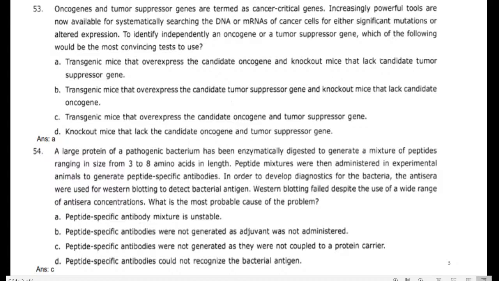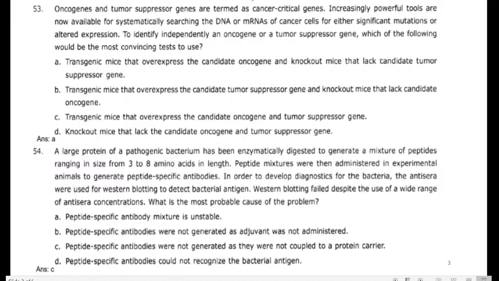In these cancer critical genes, increasingly powerful tools are now available for systematically searching the DNA or mRNA of cancer cells for either significant mutation or altered expression. We have the tool. This is also a statement. To identify independently an oncogene or a tumor suppressor gene, which of the following would be the most convenient test?